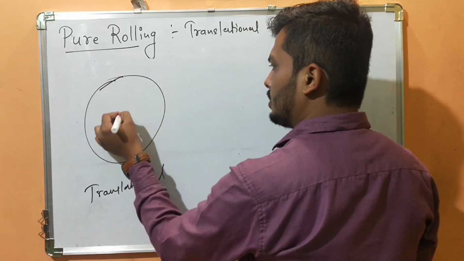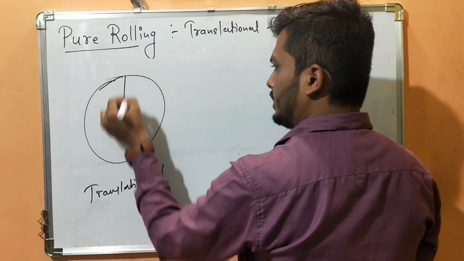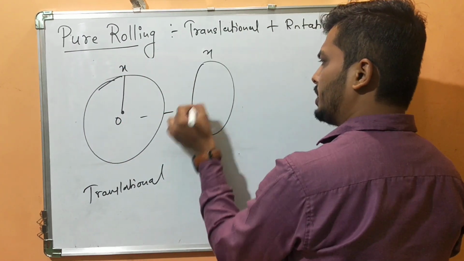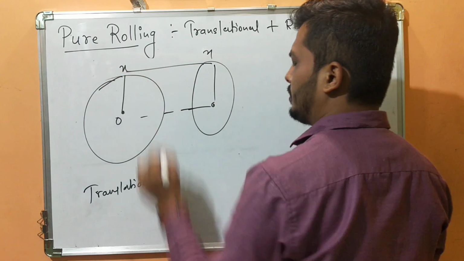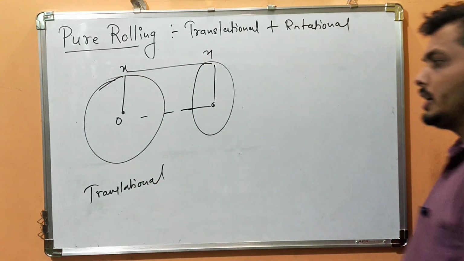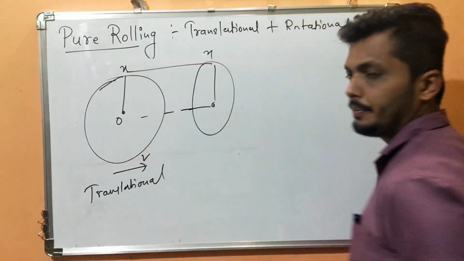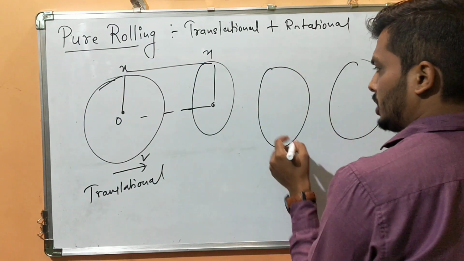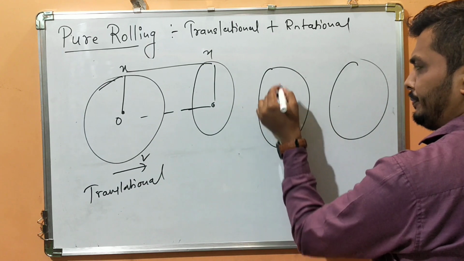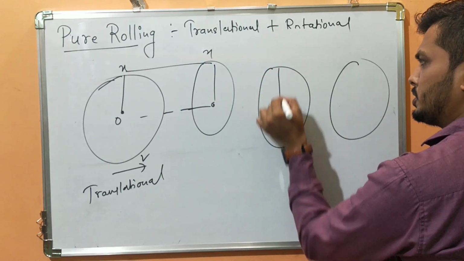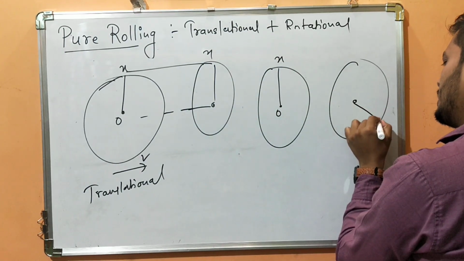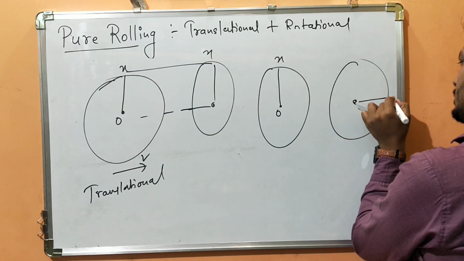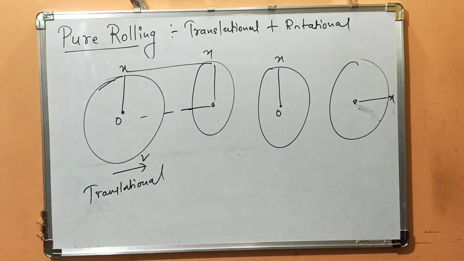So if the particle is here, after a certain time it will be here only, or else you take the center of mass particle. Okay, so it is traveling with velocity v. Similarly, in the second condition, the body is traveling in a rotational motion. Yes or no? So it was here, and after a certain motion it might have come here at point x.